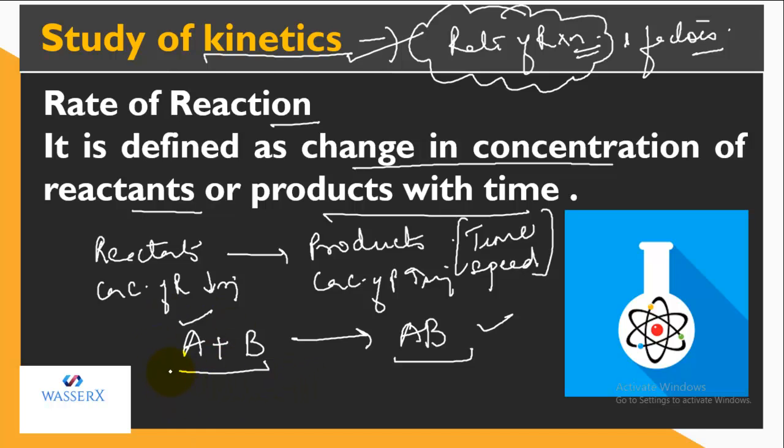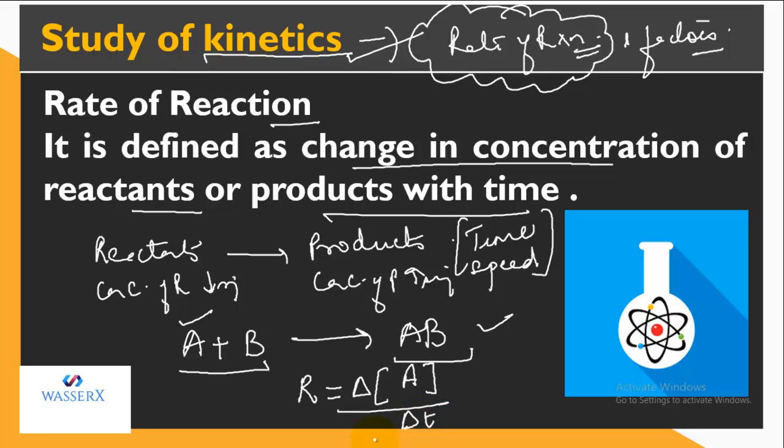If I need to express the rate in terms of A, I can write: rate is equal to change in concentration, so change means delta. For concentration we put brackets, because the square bracket specifies concentration. So the rate is equal to change in concentration of reactant A with change in time.